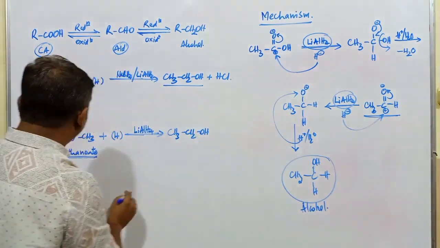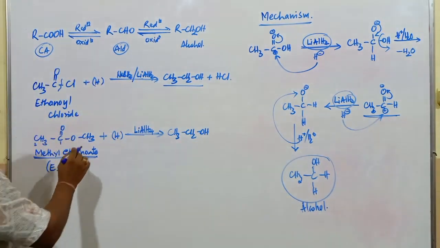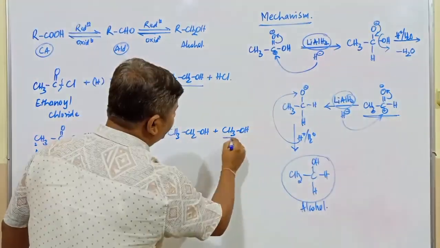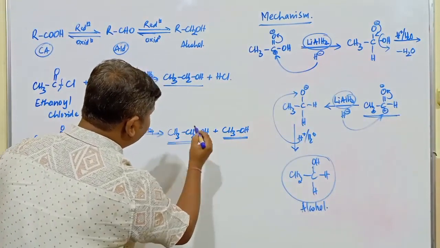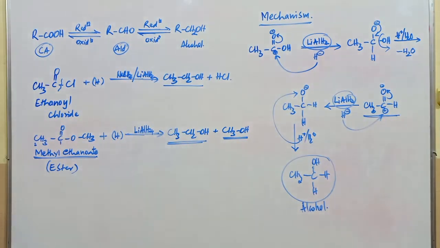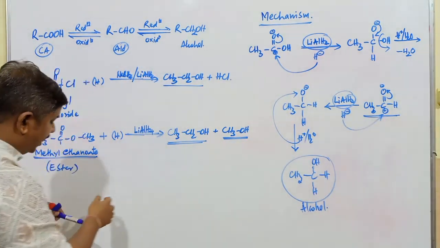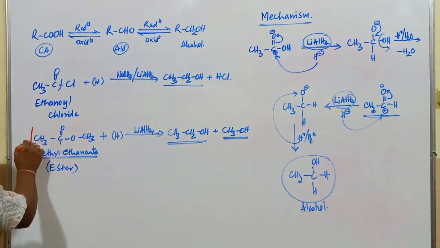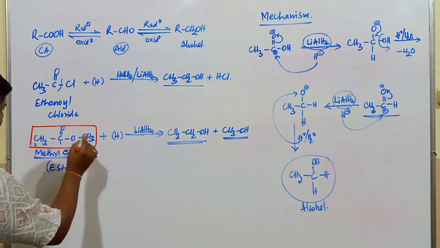CH3CH2OH. This alcohol is produced because of this group, and another alcohol is produced here, that is going to be CH3OH. So this is CH3OH, this is going to be CH3CH2OH. So two different alcohols are produced in case of this reaction. Whether it is possible to get the same type of alcohol in case of this one?